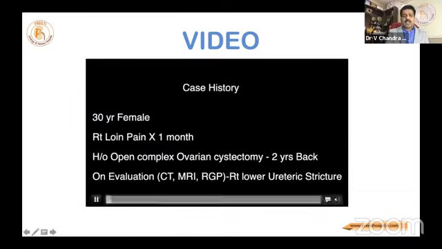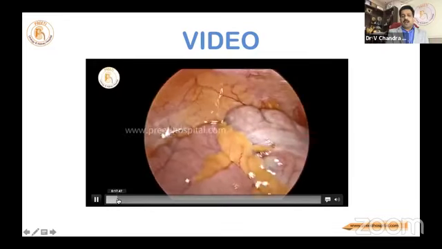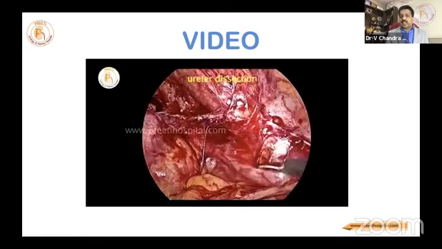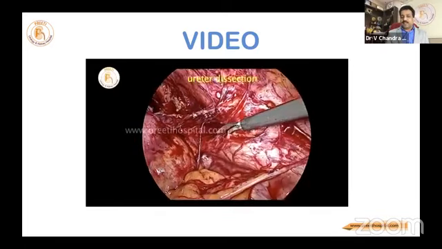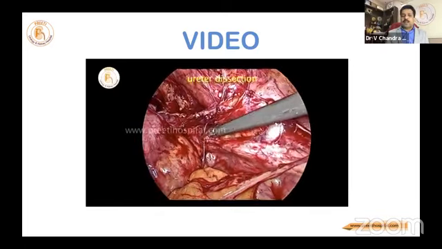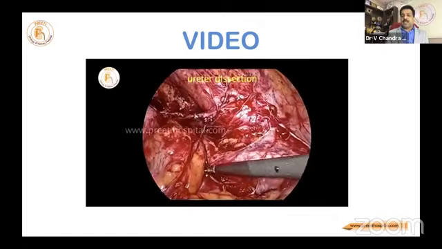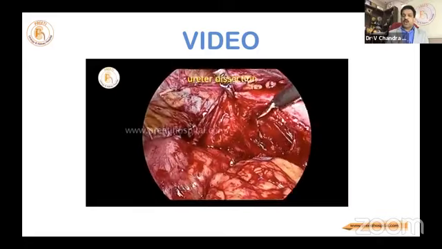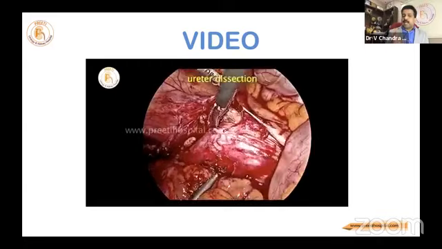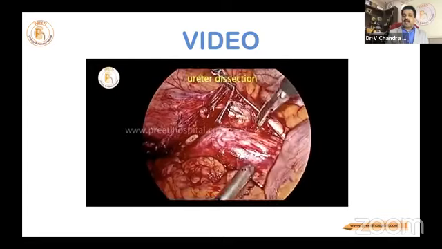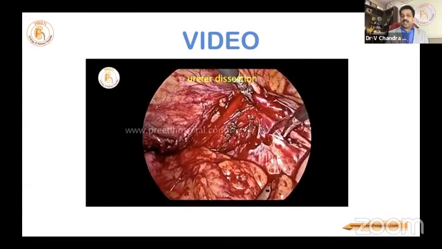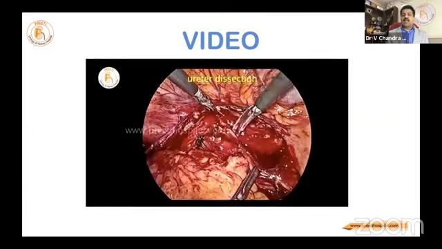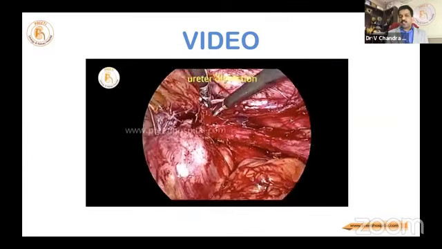So this female patient came with a ureteric stricture. Now I am mobilizing. One important thing is that once the ureter is seen, better to cut with the scissors. In the other case, the ureter is not important, but here the ureter is very important for me. It may bleed. This is the SPIES HD camera, which looks more red. No problem. As long as you can identify the planes clearly, you cut with the scissors, and only the spurters should be coagulated. Otherwise, the rest of the bleeders will naturally get seized off after some time.